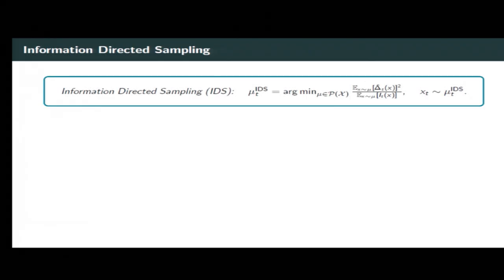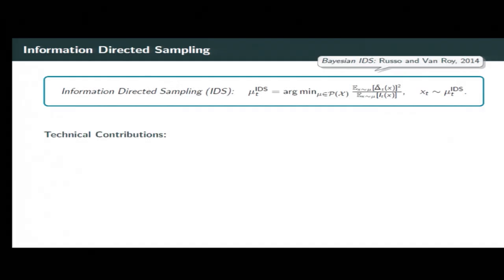Now, I can explain the details at the poster, but I just wanted to note that this ratio is always smaller than the one obtained by the deterministic version. Okay, and this is inspired to some extent by the Bayesian IDS framework by Russo and Van Roy from 2013. But we set it up in a frequentist framework, so our policy is not the same. And there are several technical challenges we address, and also we deal with continuous action sets.